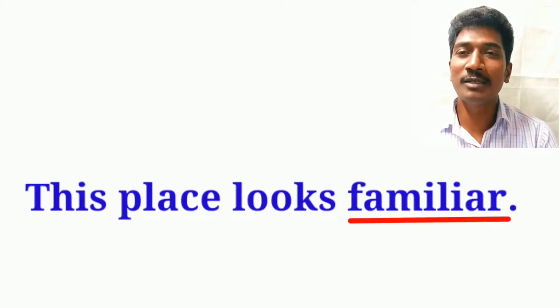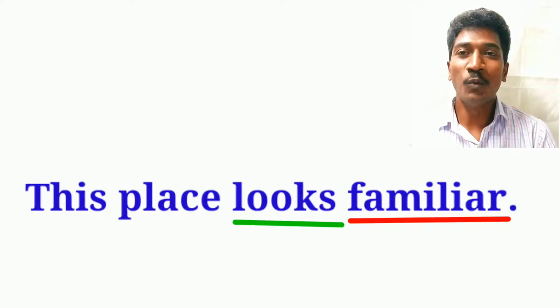This place looks familiar. Here the word familiar is a complement. So this sentence has a verb plus complement. The predicate contains two different parts, one is the verb and the other is the complement.